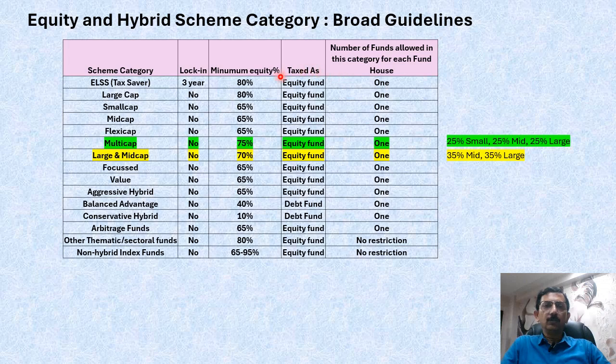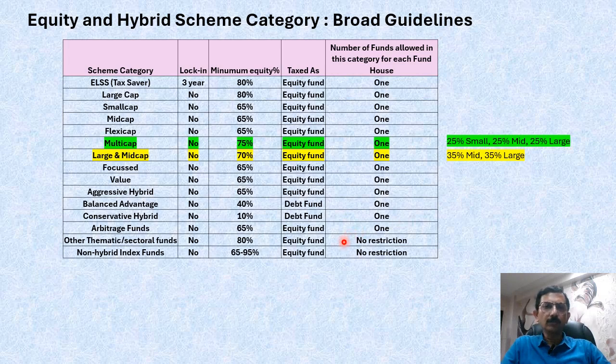Now, for each of these core equity schemes, as well as for the hybrid schemes, the fund houses are allowed to have only one fund in each category. This is because in earlier days there used to be several funds for each category, which was very confusing for investors. They were unable to understand where to go, where to invest. So to remove that confusion, SEBI has specified that for each of these core schemes, there should be only one fund from each fund house.